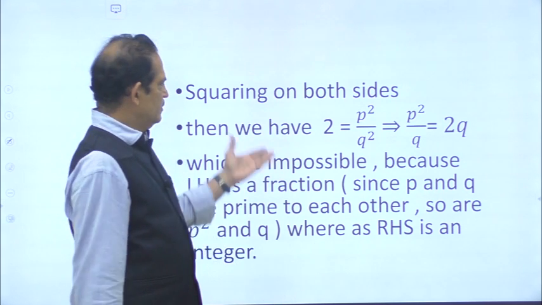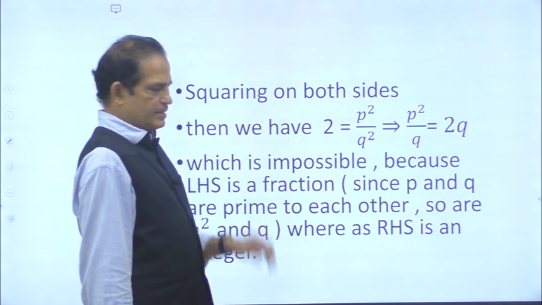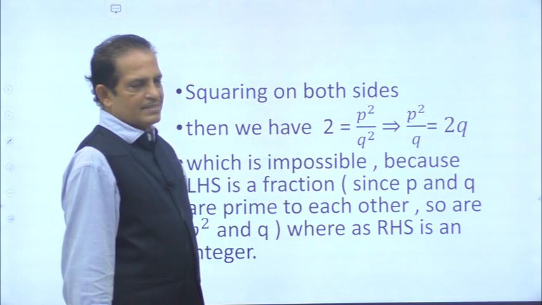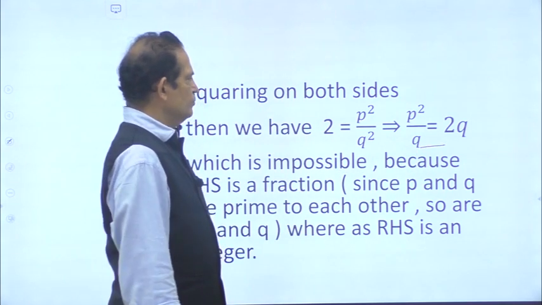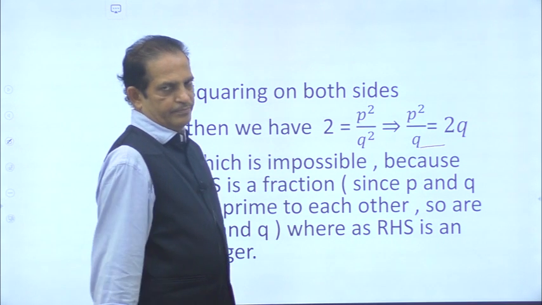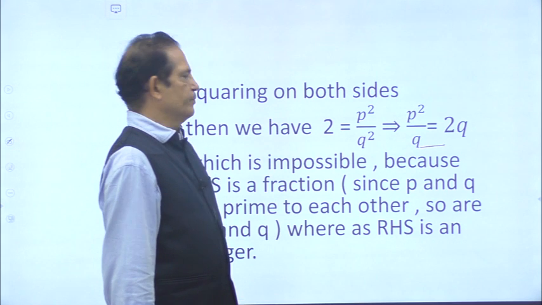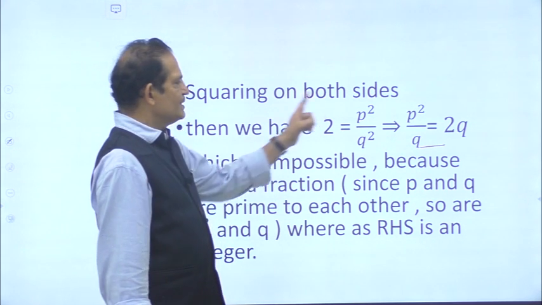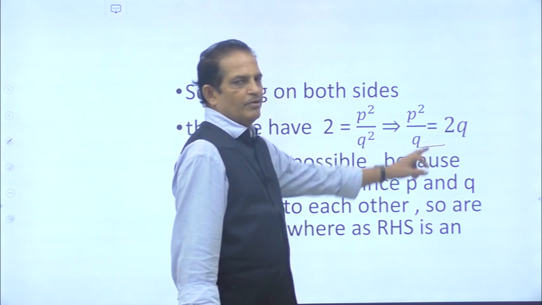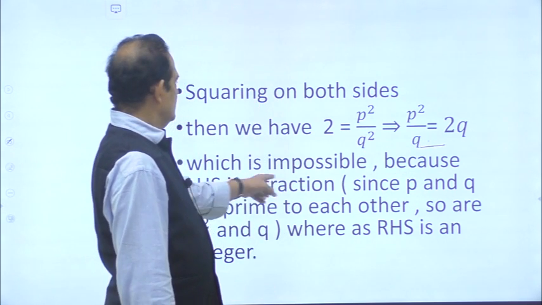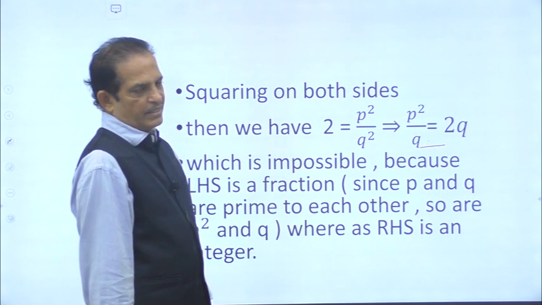Because root 2 is equal to P by Q, squaring on both sides, what do you get? 2 is equal to P square by Q square. That implies I can rewrite this as P square by Q is equal to 2Q, which is impossible. This expression is impossible. Why? Because LHS is a fraction. So, P square by Q is a fraction.